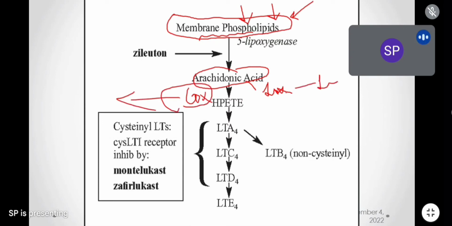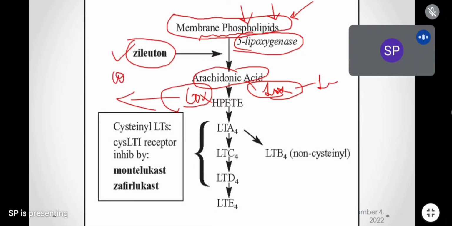And here zileuton will inhibit this LOX enzyme, the lipoxygenase. So what does it do? Simply, zileuton shows the same action as corticosteroids. Actually, I have not explained corticosteroids to you yet. I'll explain that in the next class. It is very, very important. So what is zileuton doing? Zileuton shows a corticosteroid-like action, which is inhibiting the production of arachidonic acid.